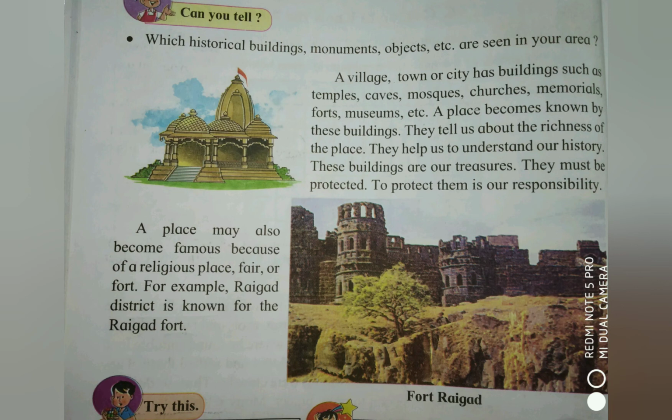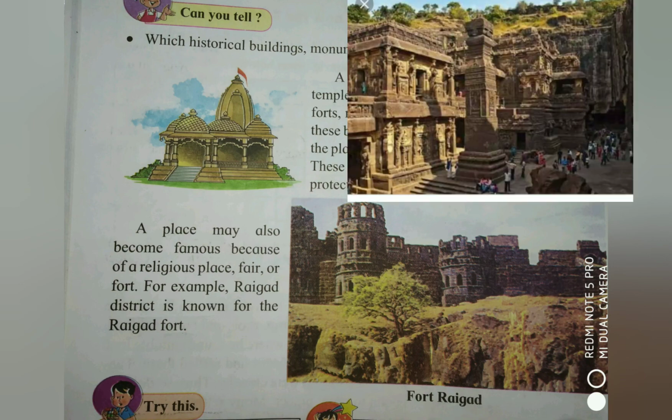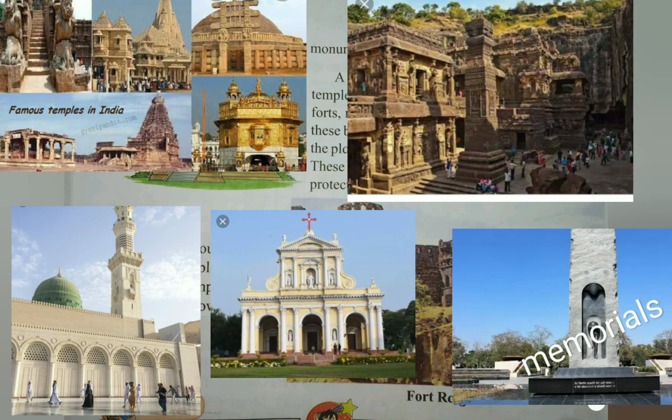After that, some historical buildings and monuments were made by man. So which are these? Few examples we are going to see here. A village, town or city has buildings such as temples, caves, mosques, churches, memorials, forts, museums, etc.